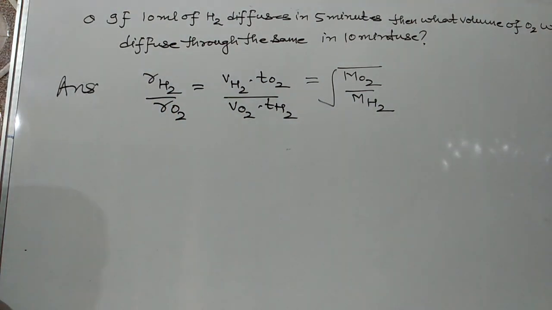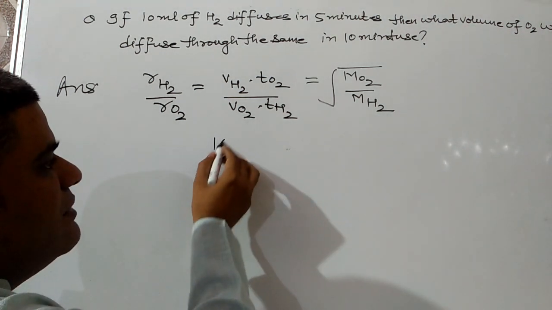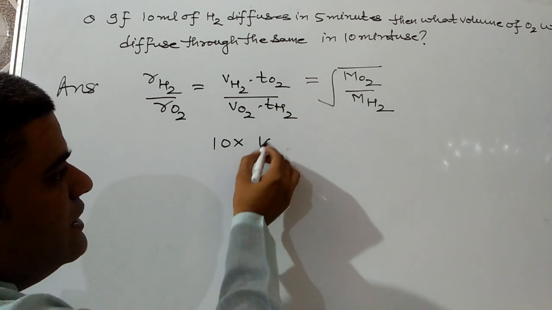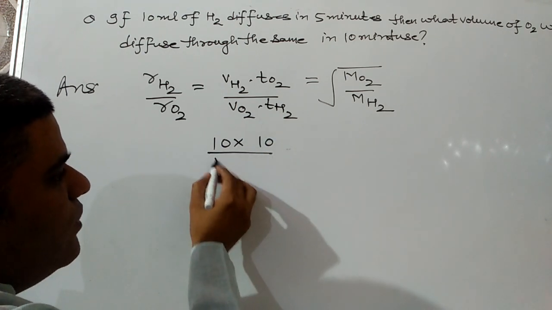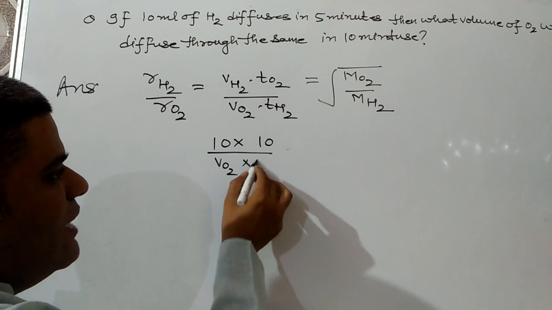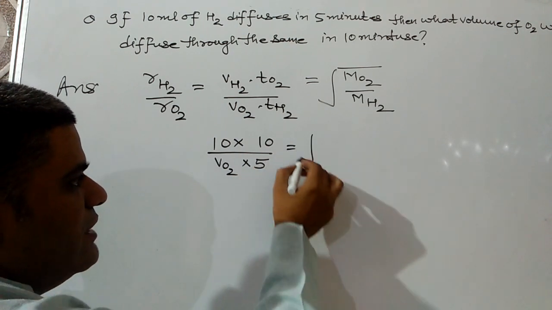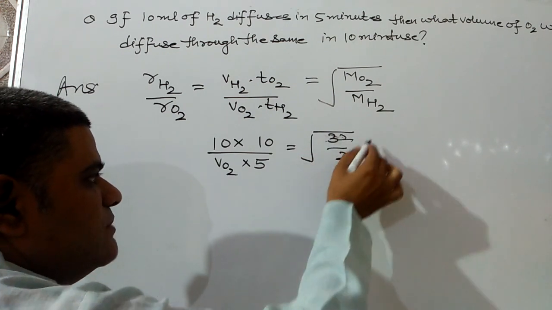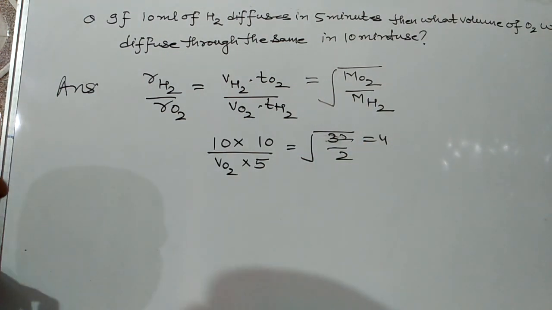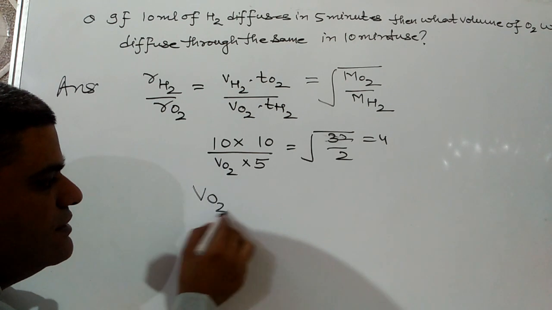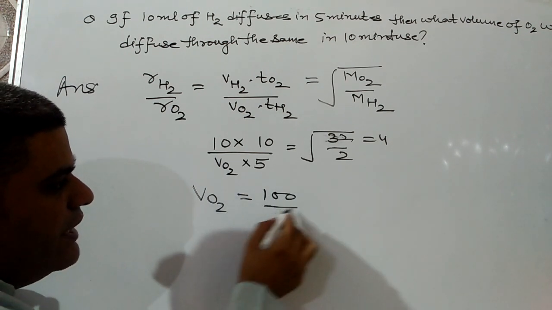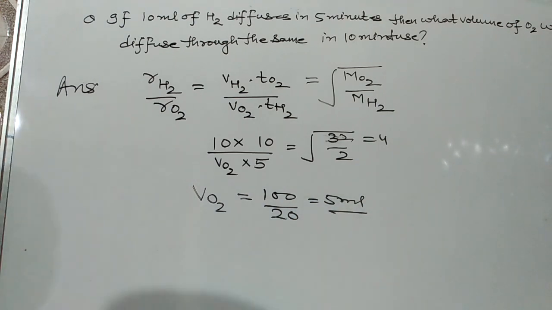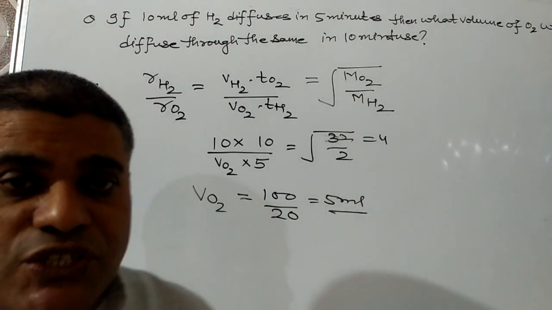Putting these values here, volume of hydrogen is 10 ml, time for oxygen is 10, volume of oxygen we need to find, and time for hydrogen is 5, that should be equal to root of 32 by 2, and that comes out to be 4. So volume of oxygen comes out to be 100 over 20, and that comes out to be 500. I hope you understand this numerical too.